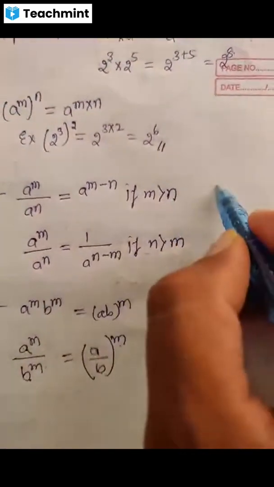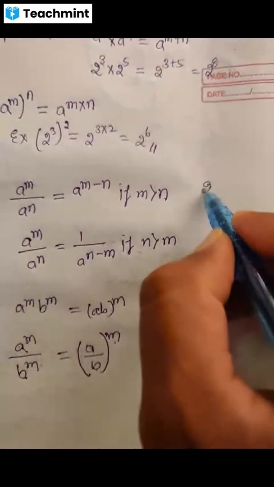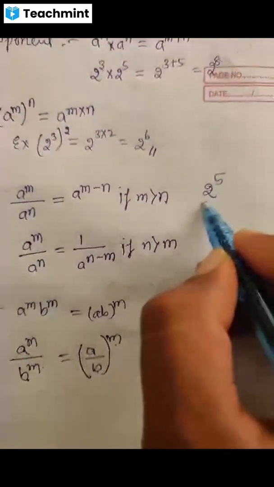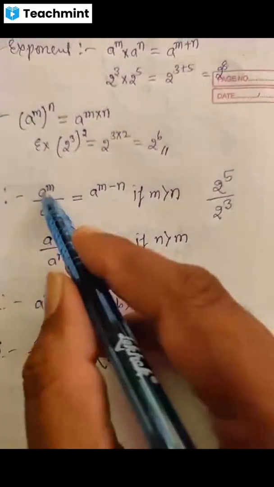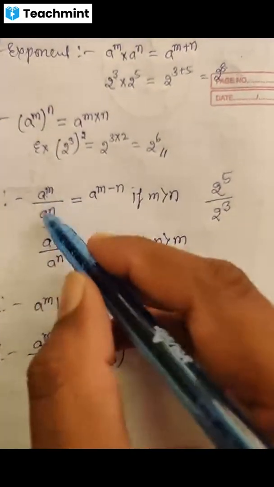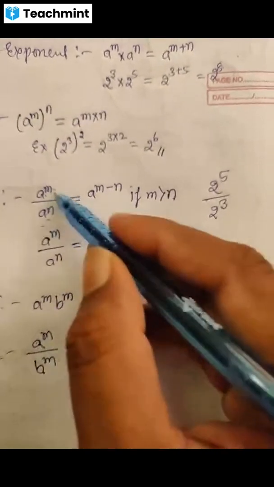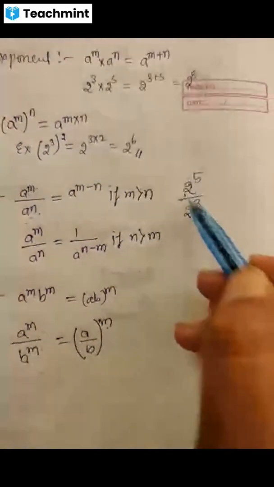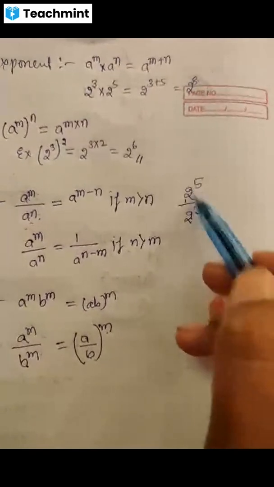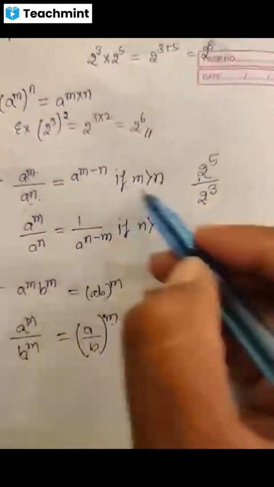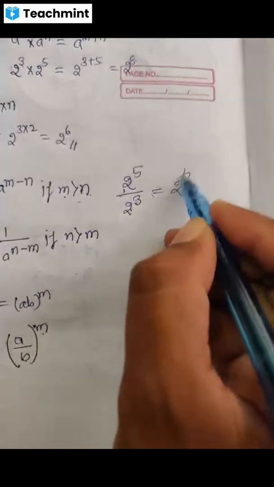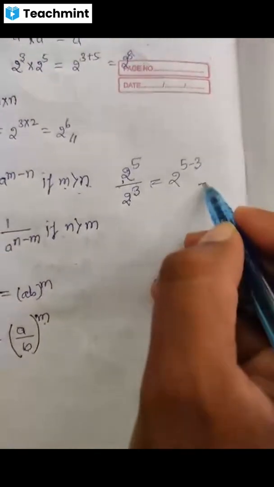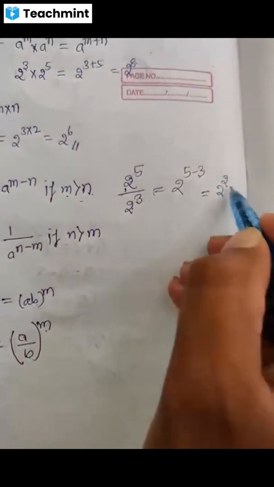Okay, so for this example, for the third law, if I write 2 raised to 5 divided by 2 raised to 3. See here, bases are same for numerator and denominator. a are the bases, m and n are the exponents. See here, 2 and 2 means bases are same, exponents are different. So for this, here m is greater than n. It means 2 raised to 5 minus 3. That is 2 raised to 2 is the answer.